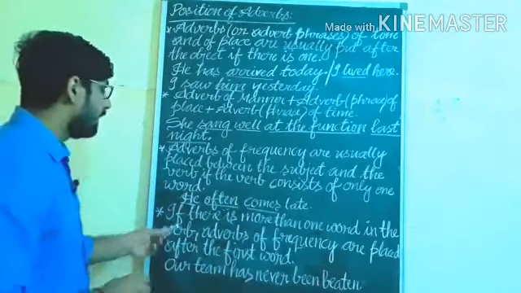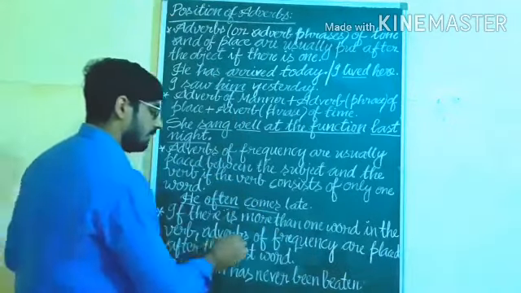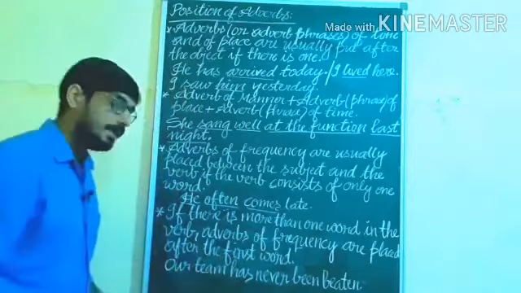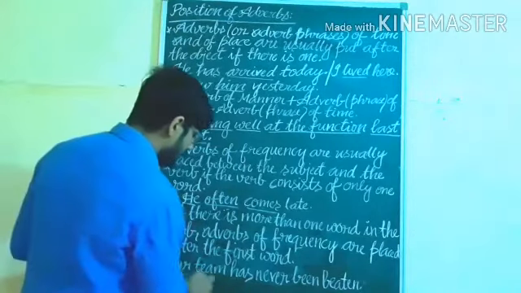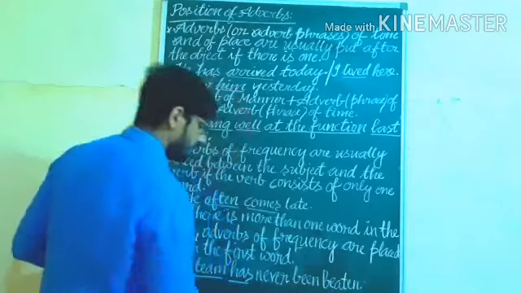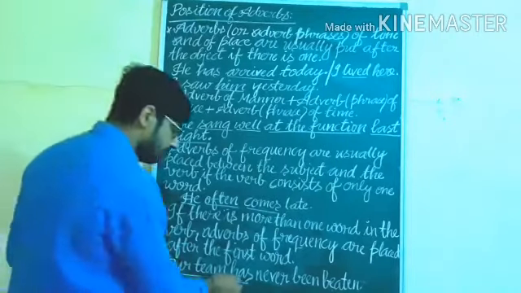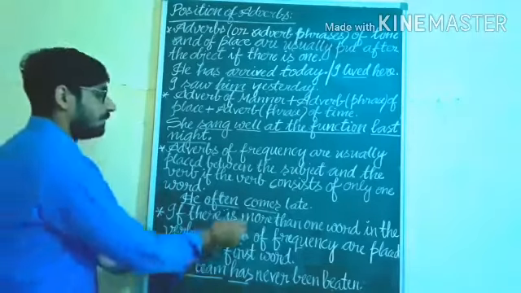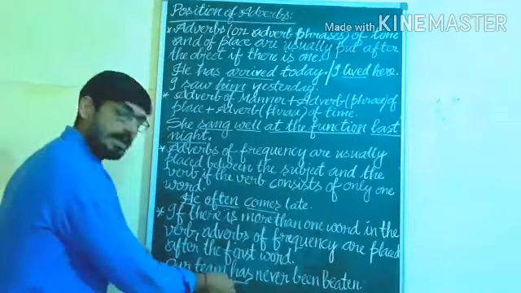If there is more than one word in the verb, adverbs of frequency are placed after the first word. Understand? In the example, you can see our team is the subject: our team has never been beaten. Here we get the helping verb has. So if there is more than one word in the verb, one word is the helping verb has.